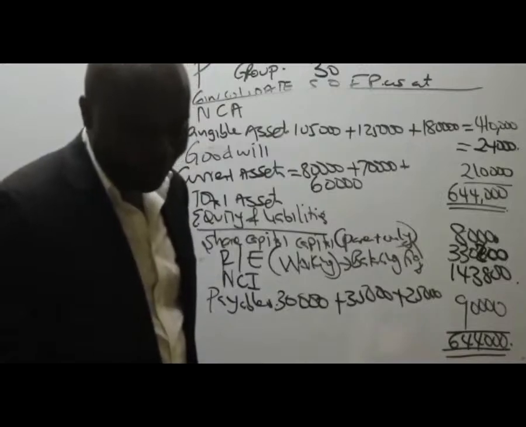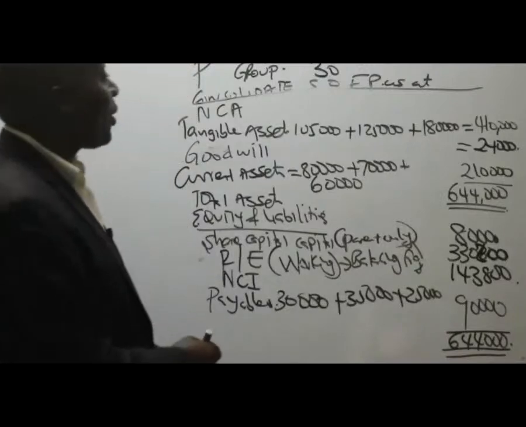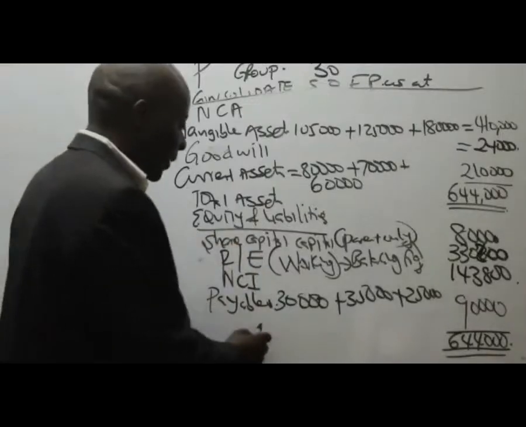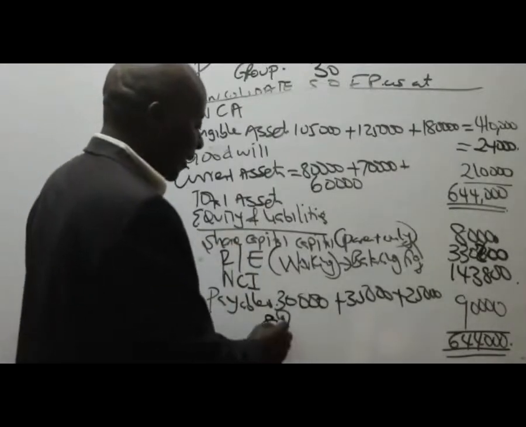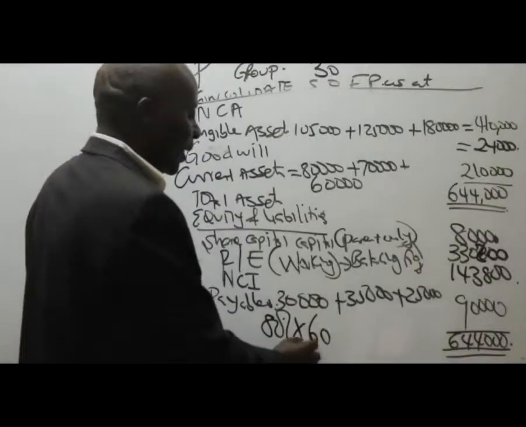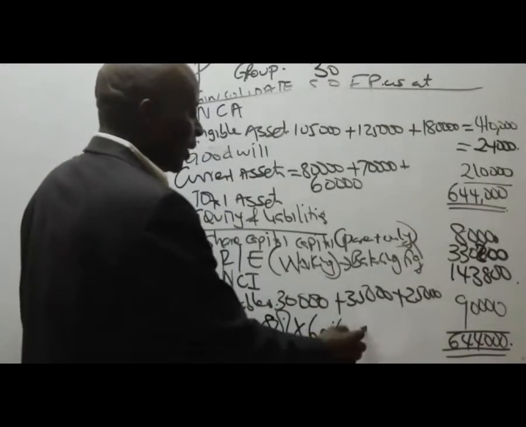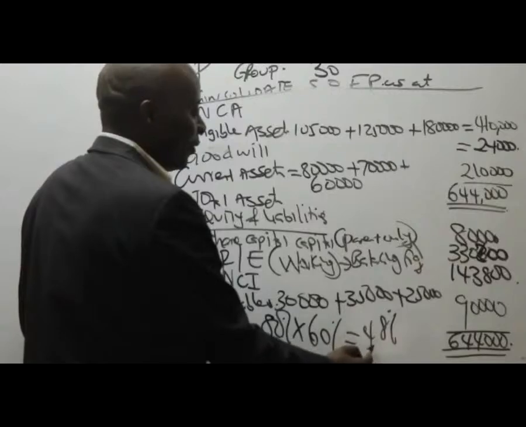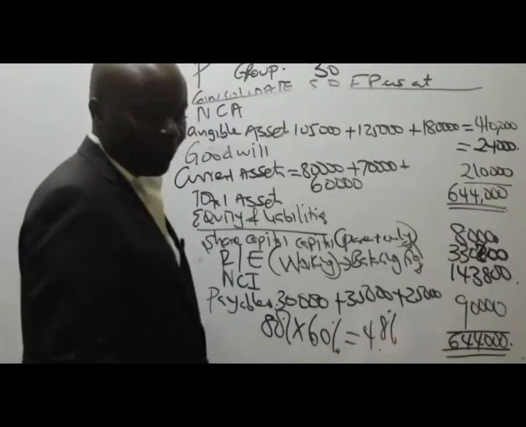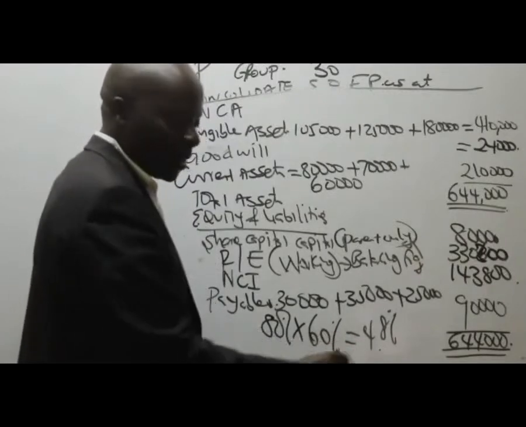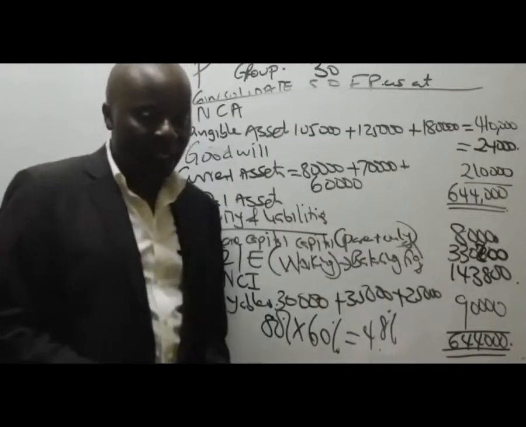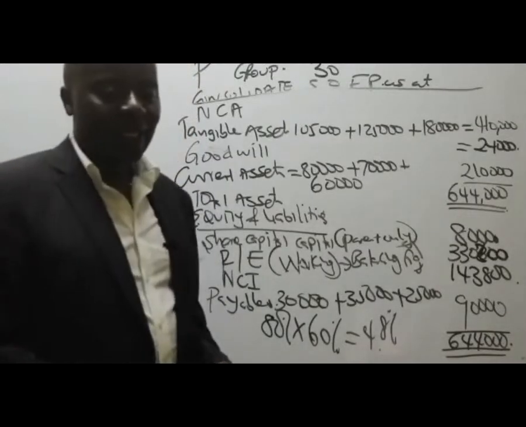How did we calculate 52%? If you can recall, the parent had 80%, and then S had 60% in SS. So this gave us 48%. The difference between this and 100, the complementing figure, is 52. That becomes, in this case, the NCI.